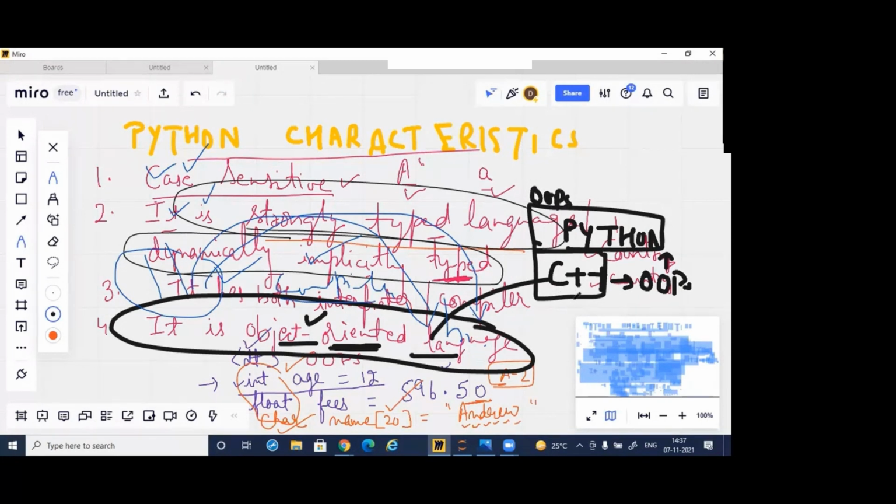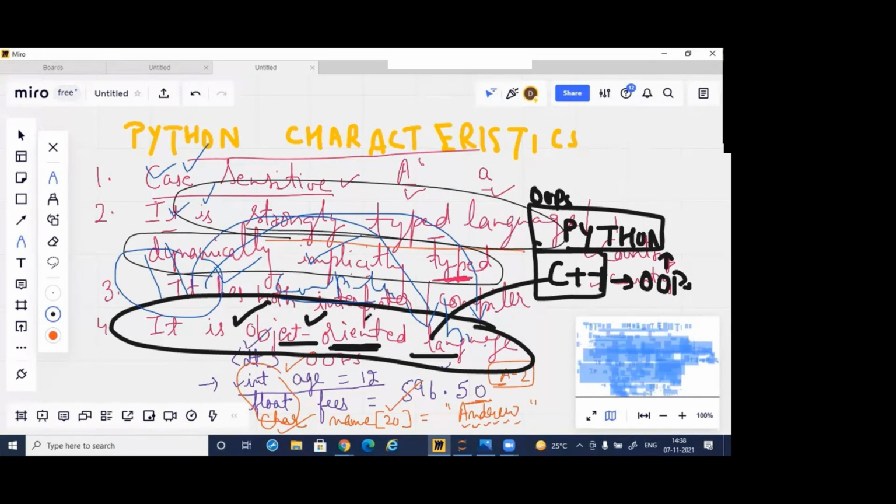Basically, an object-oriented programming language is where we create classes, functions, variables, and my data is much protected. OOPS is a very big concept. I will be explaining object-oriented programming later because in 4 or 5 lines I cannot explain it.